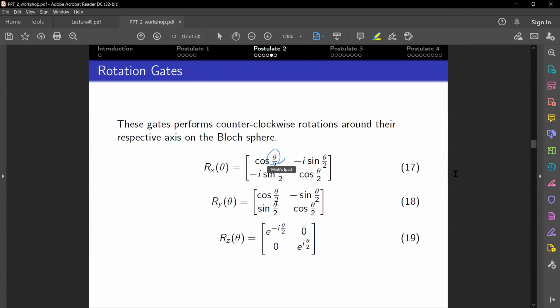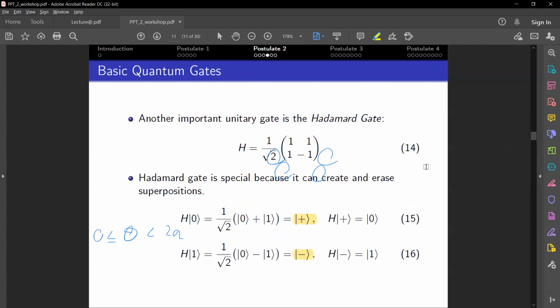Right here, you can see that these are rotation gates, and the reason they use theta over 2 is that we want a unique representation for all the qubit states. Actually, theta is bounded between 0 and 2 pi, right? But if you look at a sphere, there are 2 axes of rotation.